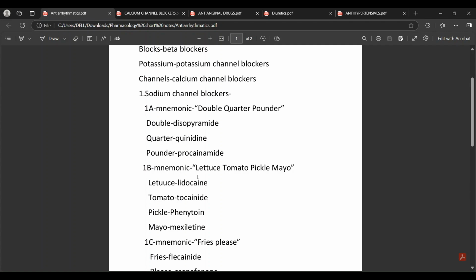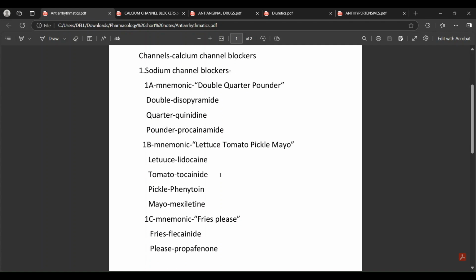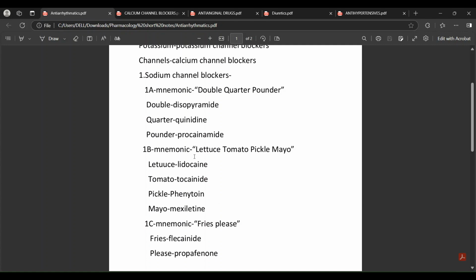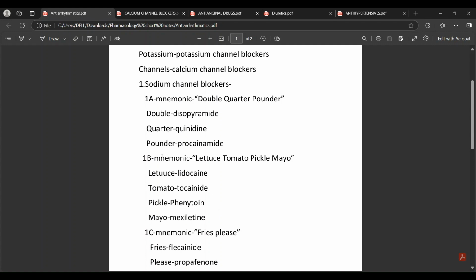So 1B, the mnemonic is lettuce, tomato, pickle, mayo. Lettuce is lidocaine, tomato is tocainide, pickle means phenytoin, mayo means mexiletine. So if someone asks what is the drug class in antiarrhythmic medication, it's probably lidocaine. So lidocaine is 1B. It's a sodium channel blocker class B.